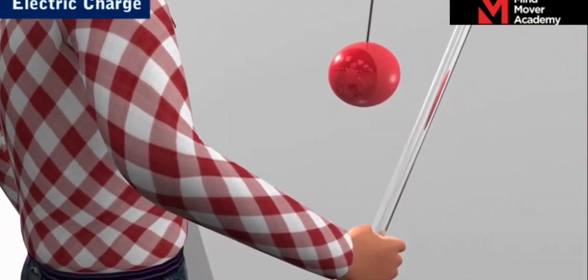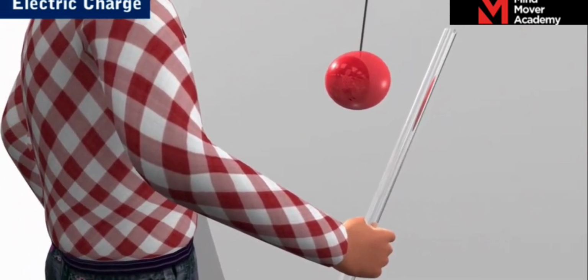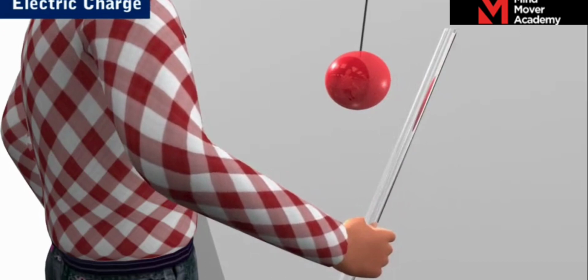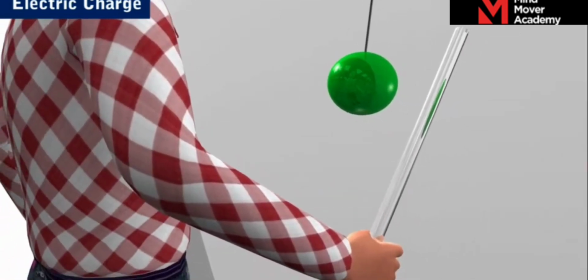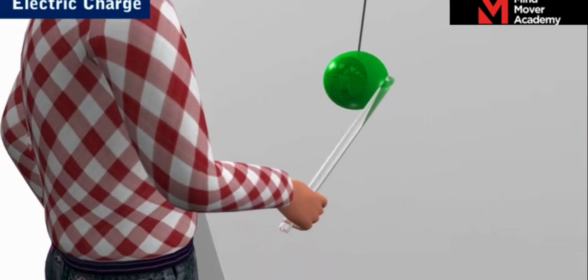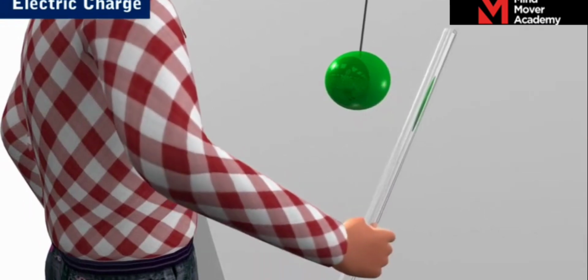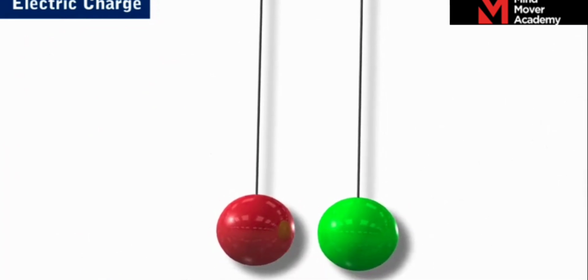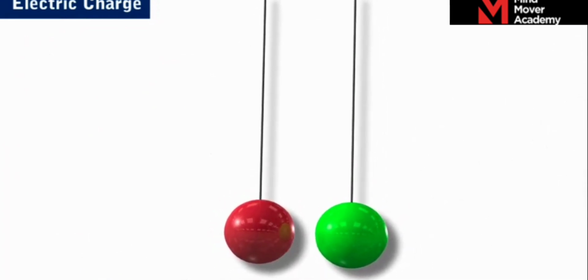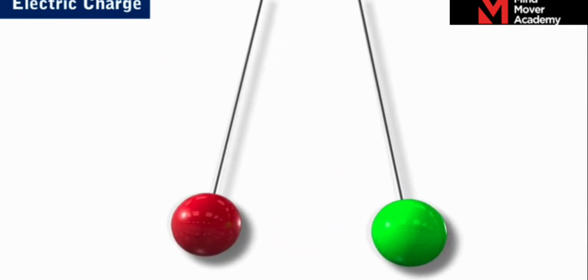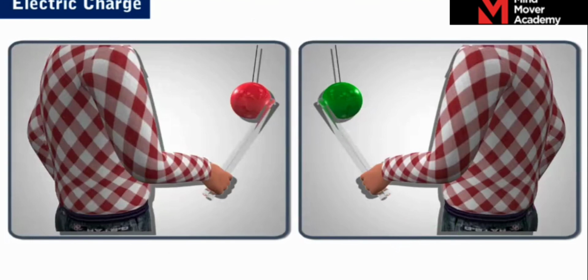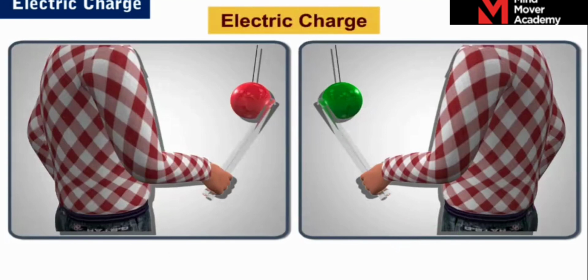Now, bring one charged glass rod in contact with a pith ball and then separate them. Then, bring the other charged glass rod in contact with the other pith ball and then separate them too. When these pith balls are kept close to each other without contact, we observe that they repel each other. The physical quantity responsible for all these phenomena is known as electric charge.